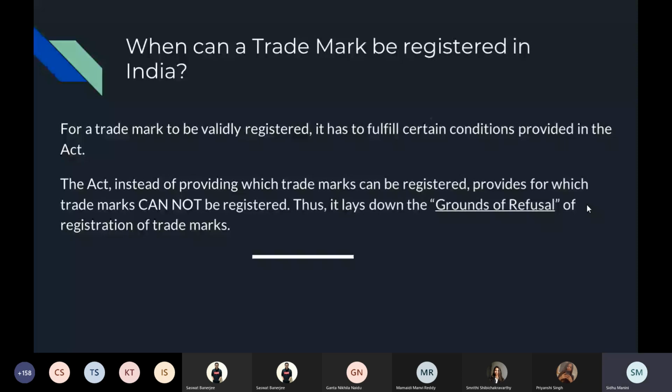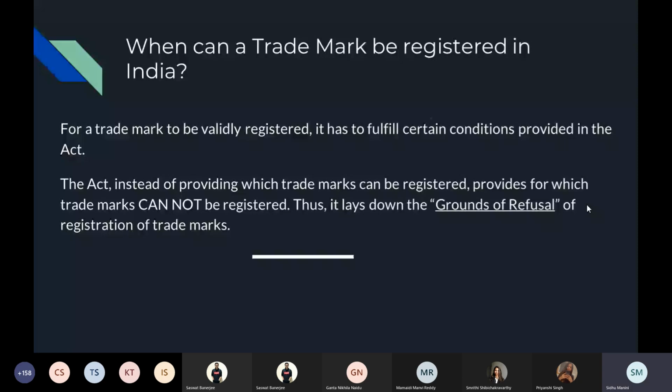For a trademark to be validly registered, it has to fulfill certain conditions provided in the Act. The Act, instead of providing which trademarks can be registered, provides for which trademarks cannot be registered. Thus, it lays down the grounds of refusal of registration of trademarks.